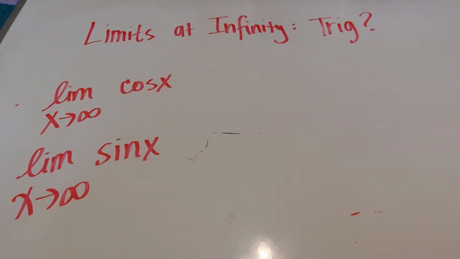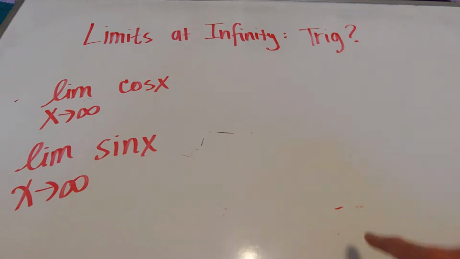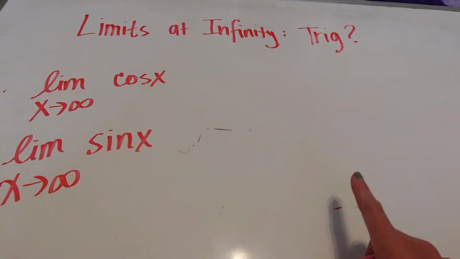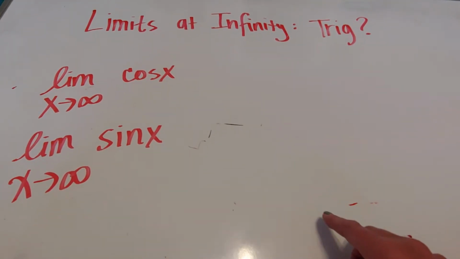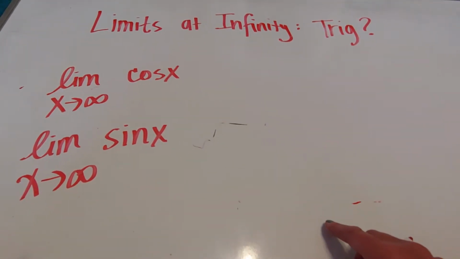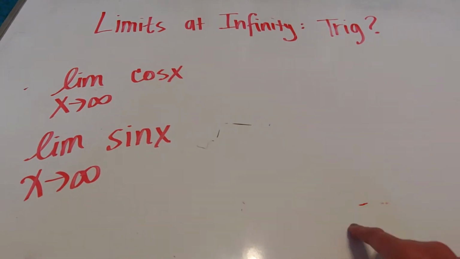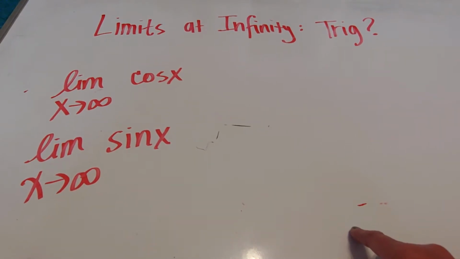In this last video for limits at infinity, we're going to look at trig functions. And you see trig? Yeah, we're going to do trig. To be honest, the trig functions we're going to look at are sine and cosine. You shouldn't ever be asked to find limits as x goes to infinity of tangent, cotangent, cosecant, and secant because they are funky. They have asymptotes all the time that are breaking up the party.